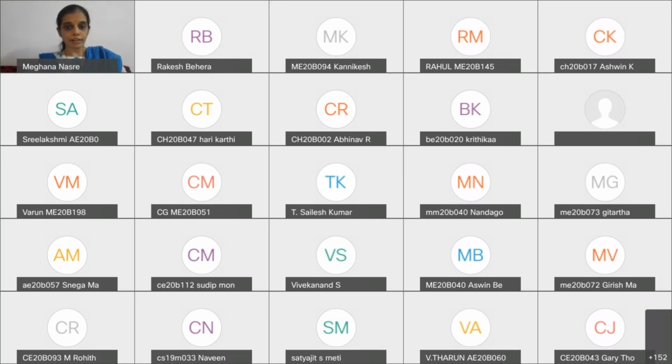We will be touching very briefly on algorithms. Designing algorithms will not be a part of this course, but at some points where the design of an algorithm comes in, I'll be happy to point it out. In fact, I do work in the area of algorithms, so I love it. But at the same time, design of algorithms is not a part of this course. The course is about programming, and we'll emphasize that. But algorithms will come in at some point. So yes, sure. Okay. Somebody from the CH department.